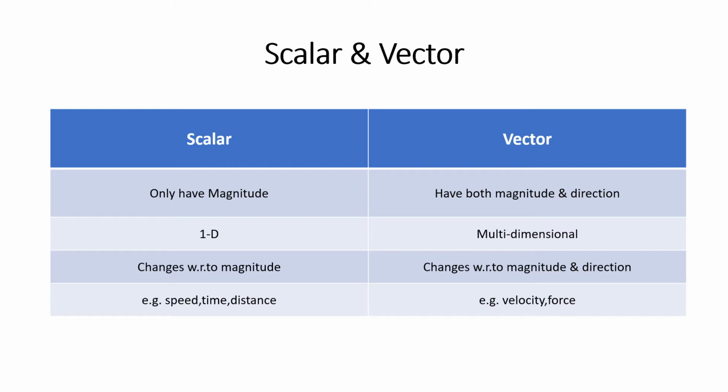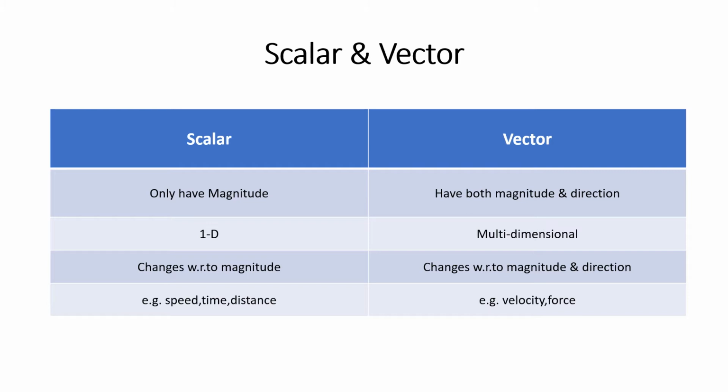Yes, a vector has both magnitude and direction. So scalar is a one-dimensional property, that is, magnitude, while a vector is a multi-dimensional property, having magnitude and direction.